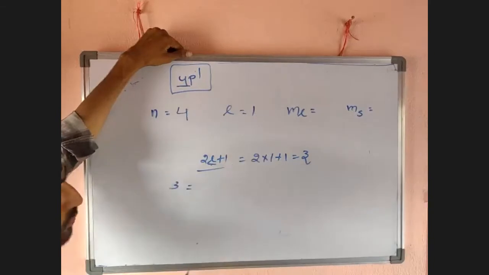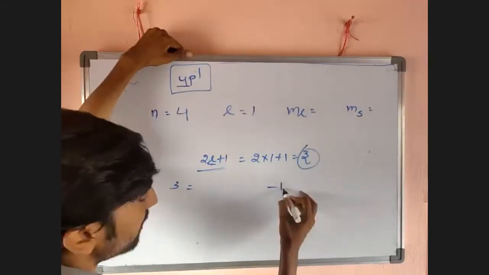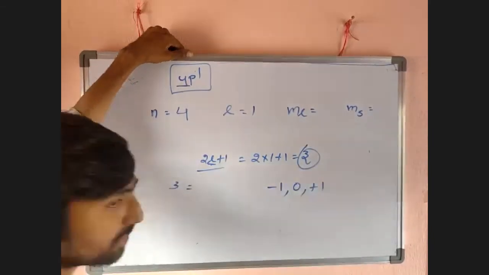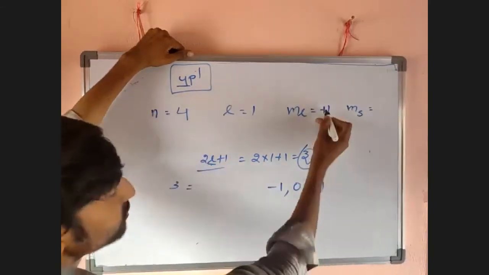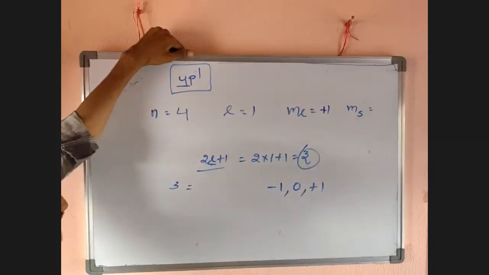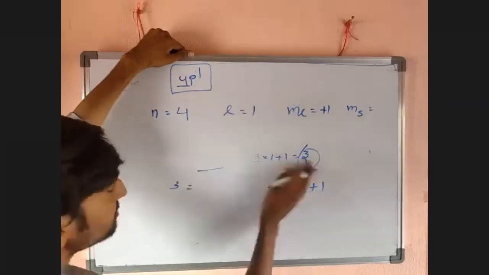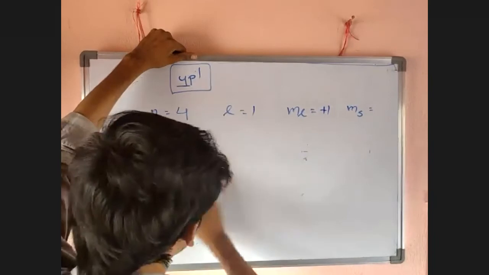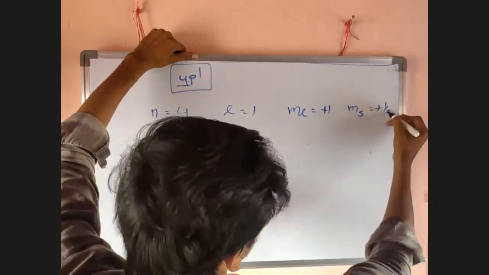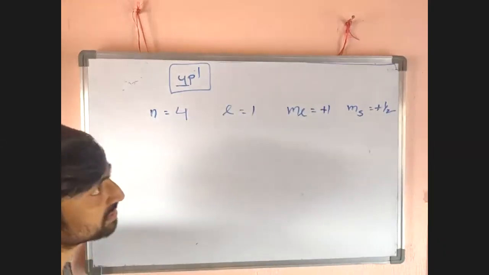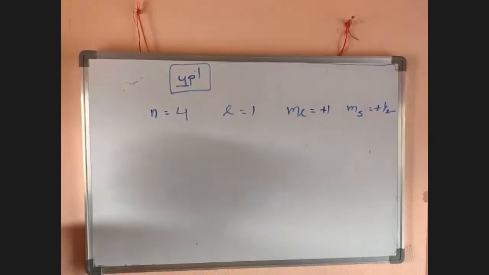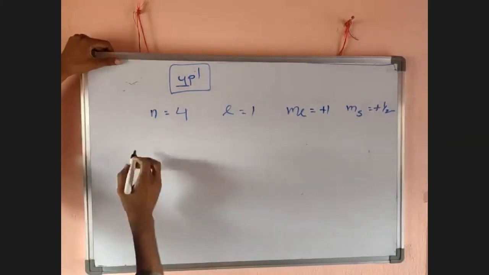L value is 1, so there are 3 values: minus 1, 0, plus 1. Any one of the values can be taken. MS: only one electron is there, so you can represent plus half or minus half. Plus is a positive symbol, so I want to represent MS equal to plus half.